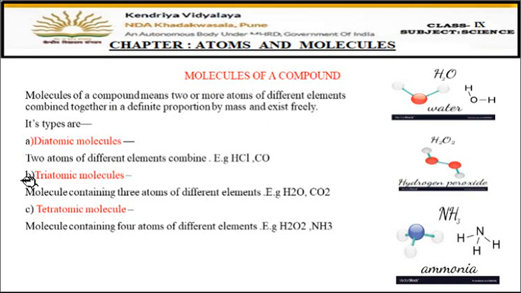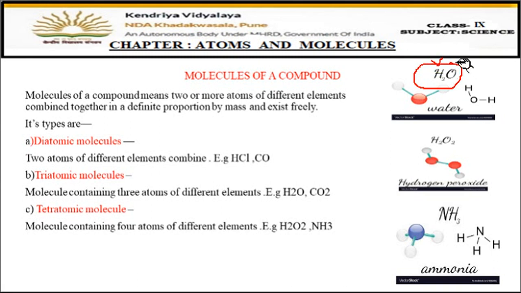Then the next one is triatomic, means three atoms. But these three atoms will not be of the same element, they will be of different elements, right? So a molecule containing three atoms of different elements is called triatomic. Now you can see an example here, H2O. So you can see here two atoms of hydrogen and one of oxygen. So total it becomes three, right? But you can see different elements are there.